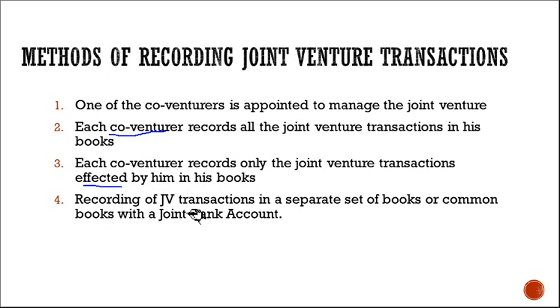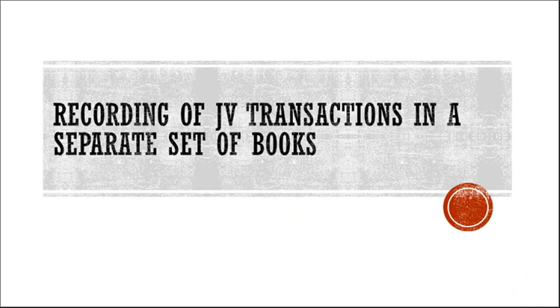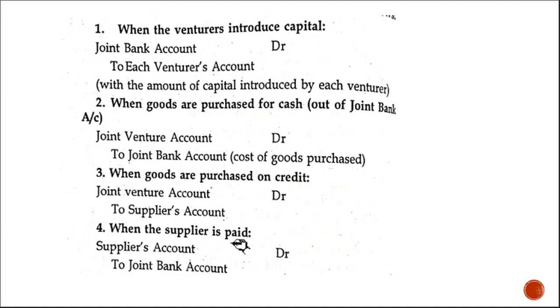Fourth, recording of joint venture transactions in a separate book of accounts, or a common book with a joint bank account. It is a systematic thing, right? Everything related to the joint venture is maintained in a separate set of books, not maintained by a single person. So the fourth method we are going to study. Clear? Recording of joint venture transactions in a separate book of accounts.